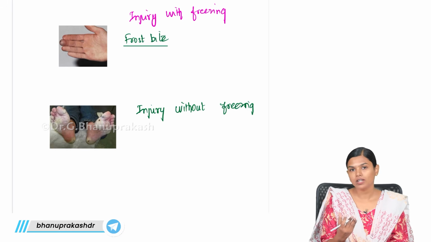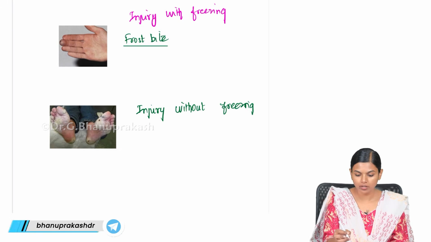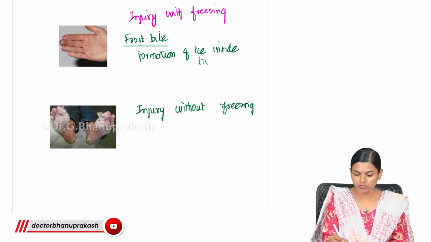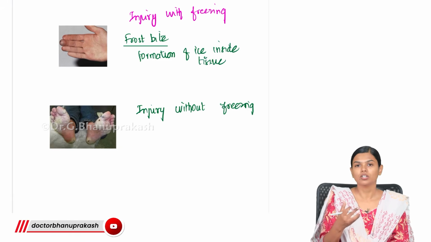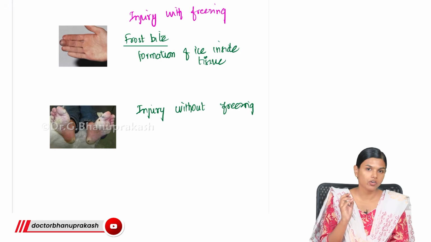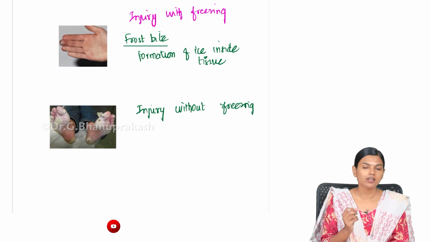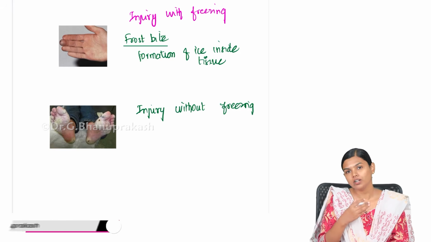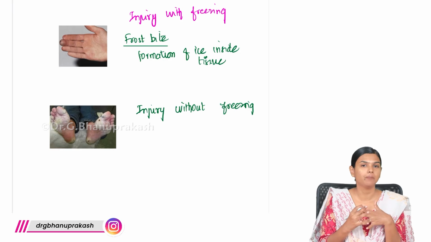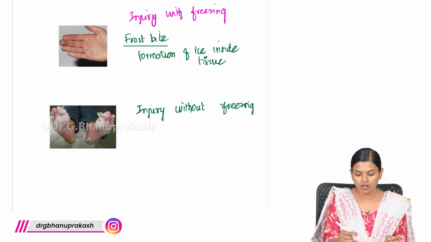So what will happen in frostbite? There will be formation of ice crystals, formation of ice inside the tissue. Because of that, you will essentially lose the limb. It will happen mostly in the extremities, like your fingers and toes. It will start as an area of redness, then become a blister-like lesion, and later it will progress, cutting off all the circulation, and it will become gangrenous. So this is frostbite.